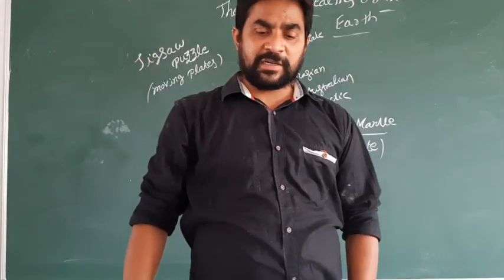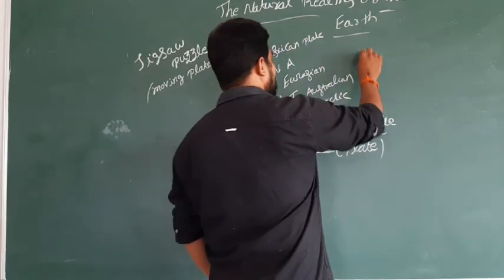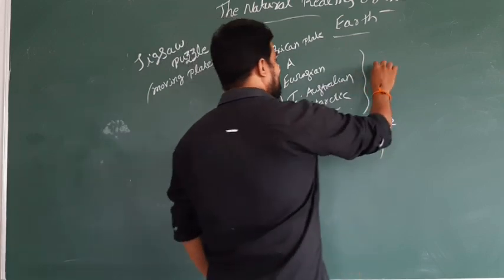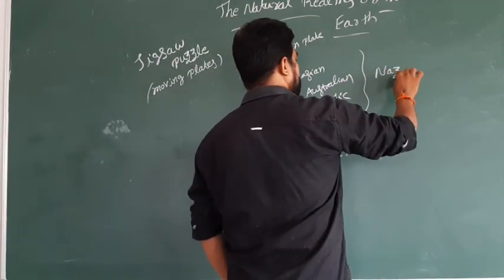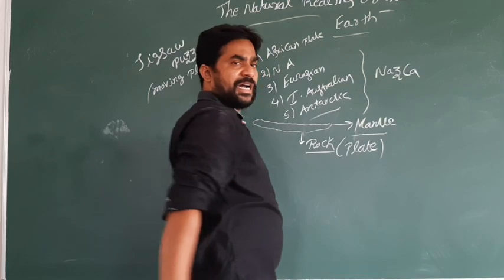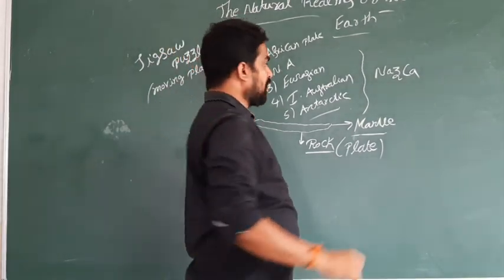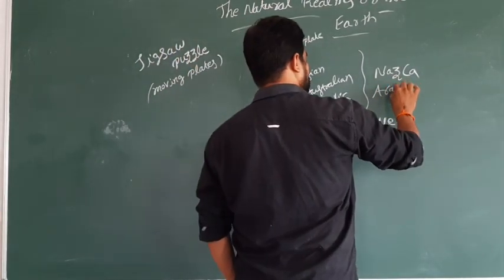Along with these, there are some minor plates like the Nazca plate and also the Arabian plate.